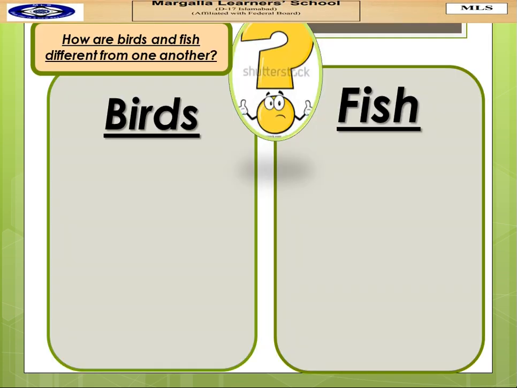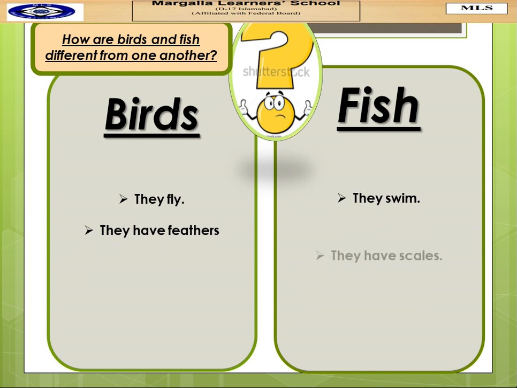Now let us see how birds and fish are different from one another. Birds can fly. Fish can swim. Birds have feathers that cover their body. Fish have scales that cover their body.